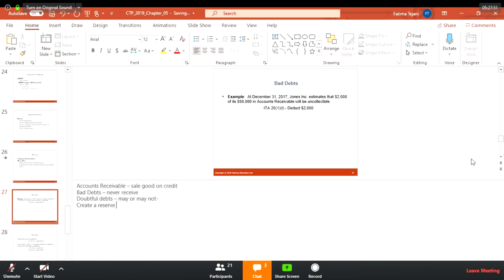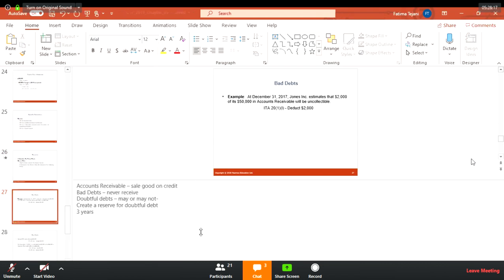Now I will show you in the example. That is called the reserve for doubtful debts. You might receive it, but you might not even receive it. And CRA allows the reserve to be created for only 3 years. This continues only for a 3-year period from the time you have generated that income or the account receivable, and then you can create reserves only for 3 years.